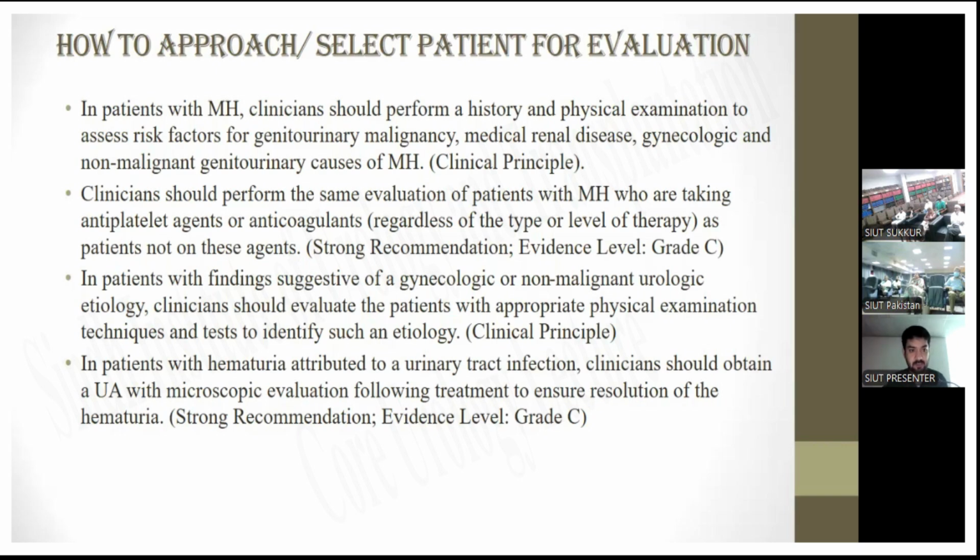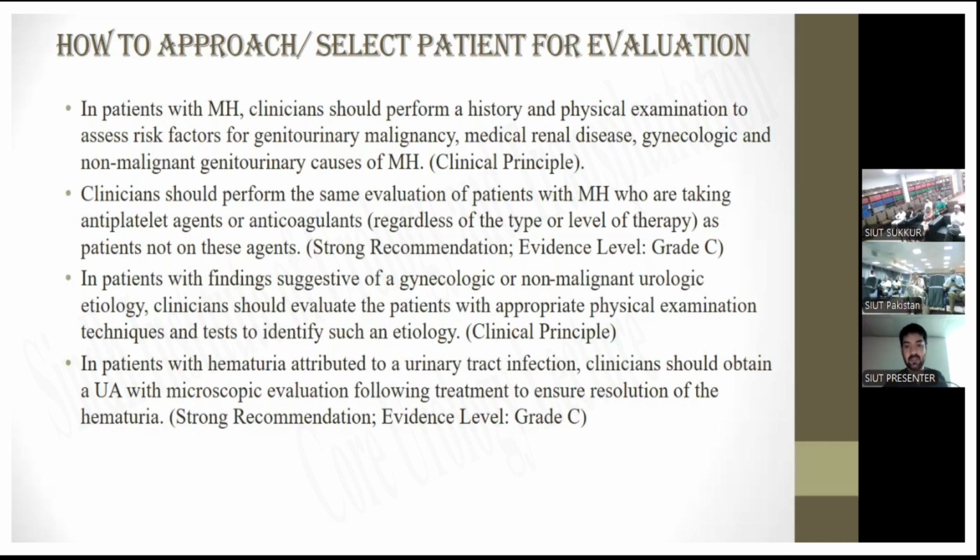That is a clinical principle. And clinicians should perform the same evaluation of patients with microscopic hematuria who are taking antiplatelet agents or anticoagulants as those patients who are not taking these agents.